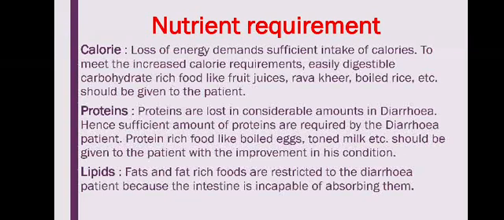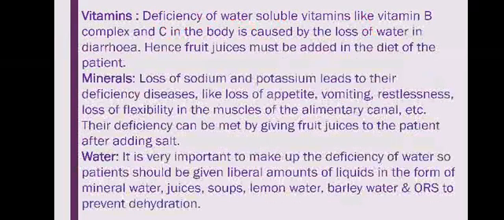Our digestive system is disturbed, so at that time it is incapable of digesting fats. Vitamin deficiency can occur because fat soluble vitamins are excreted in the liquid portions, and water soluble vitamins are also lost. Minerals are also water soluble.